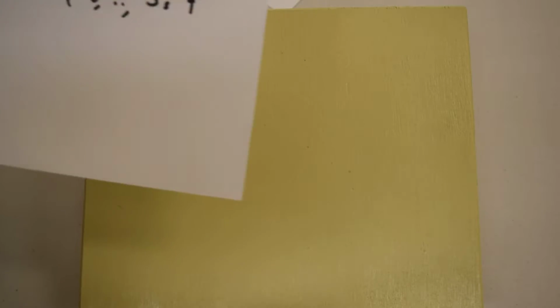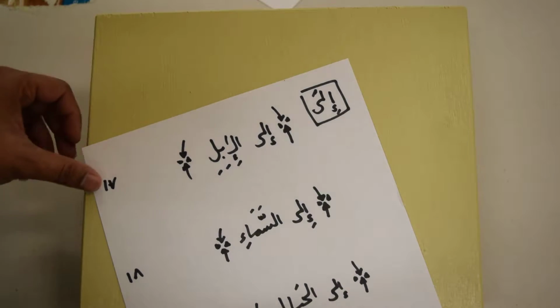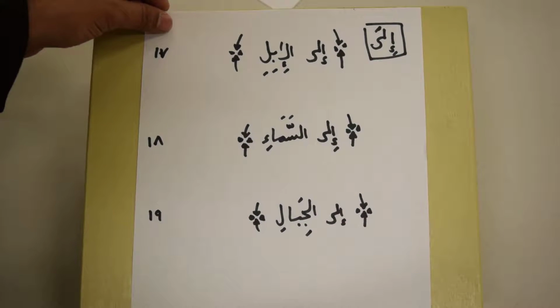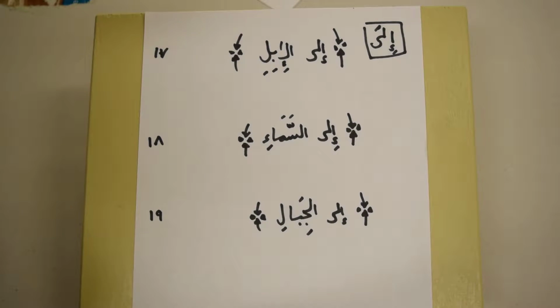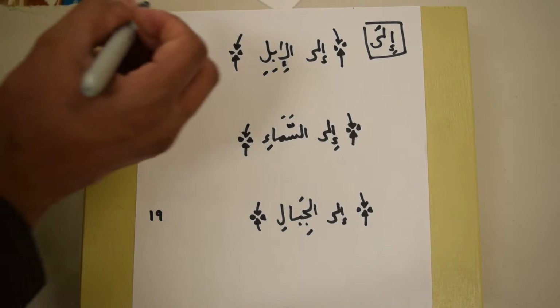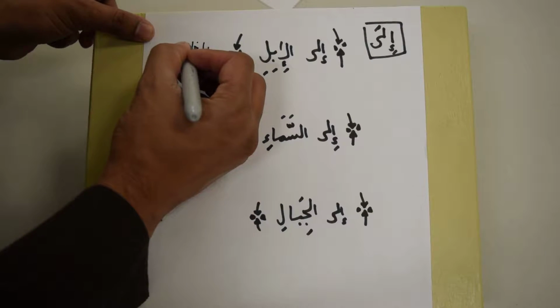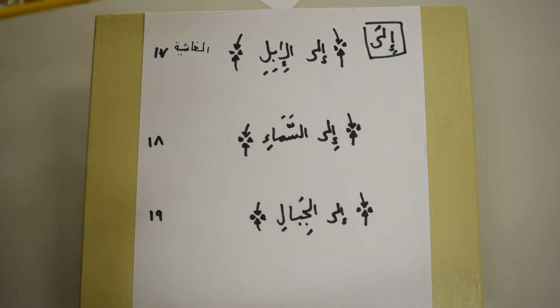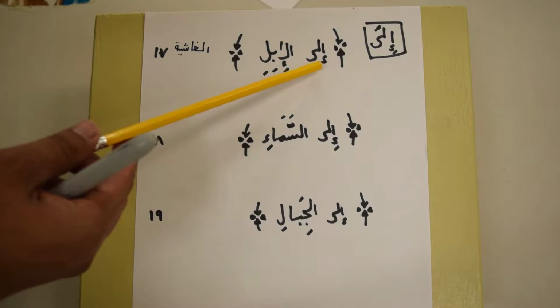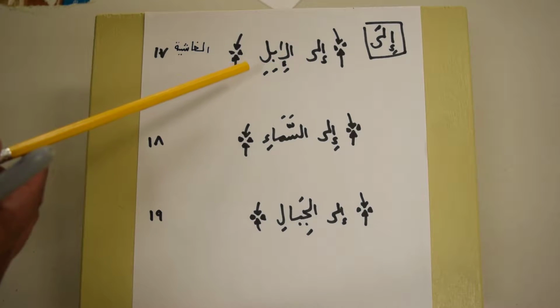We also have a couple examples of ila that are in the Quran. This is all Surah Al-Ghashiyah. I forgot to write it in. Surah Al-Ghashiyah, verse number 17, 18, and 19. Allah tells us to look at these things. Look at what? Ilal ibili afala yanzuruna.